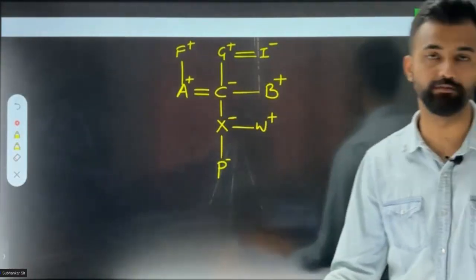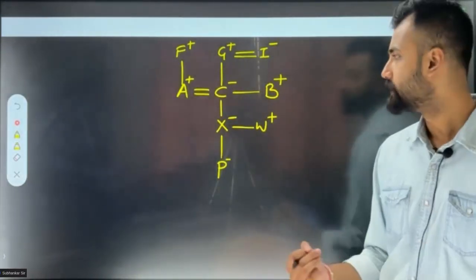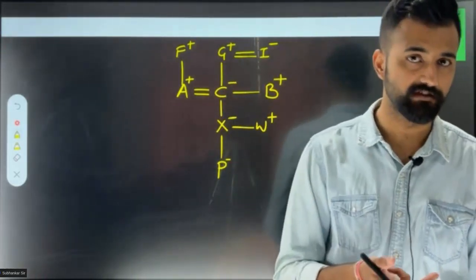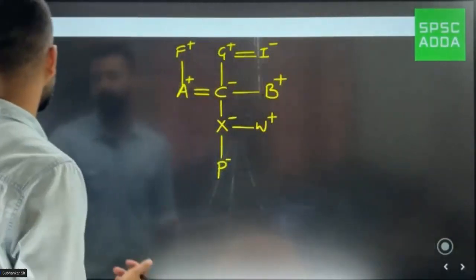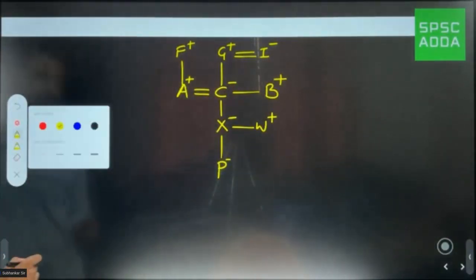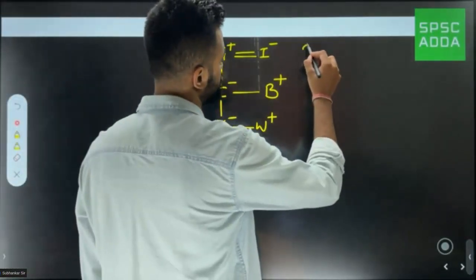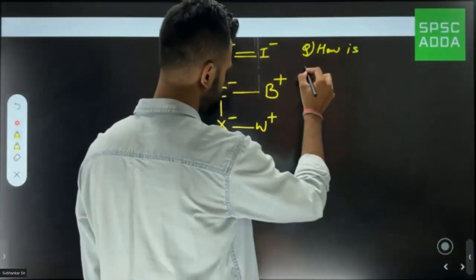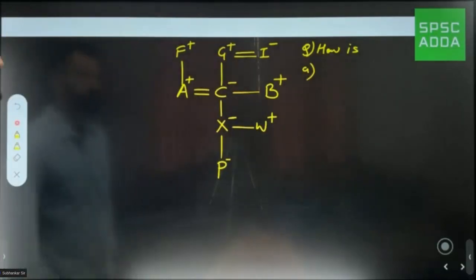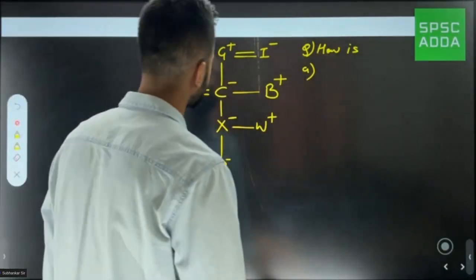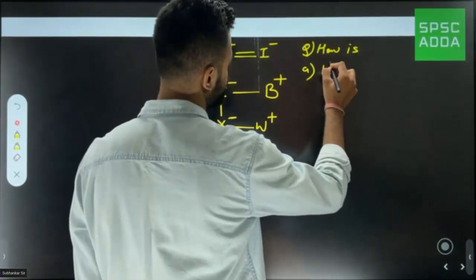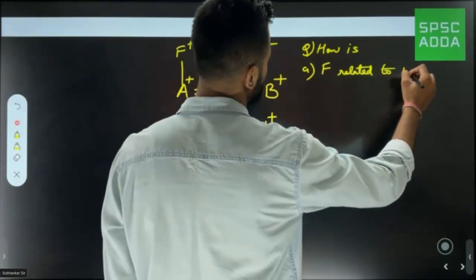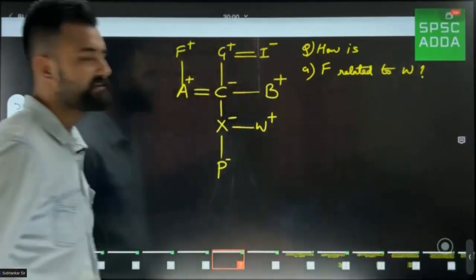So these are the words which you'll be able to see in your exam, in the questions. Now, based on this family tree, let's understand what type of question we can see and what will be the answers. So I'm writing in short. Suppose the first question is very simple. Question: how is F related to W?